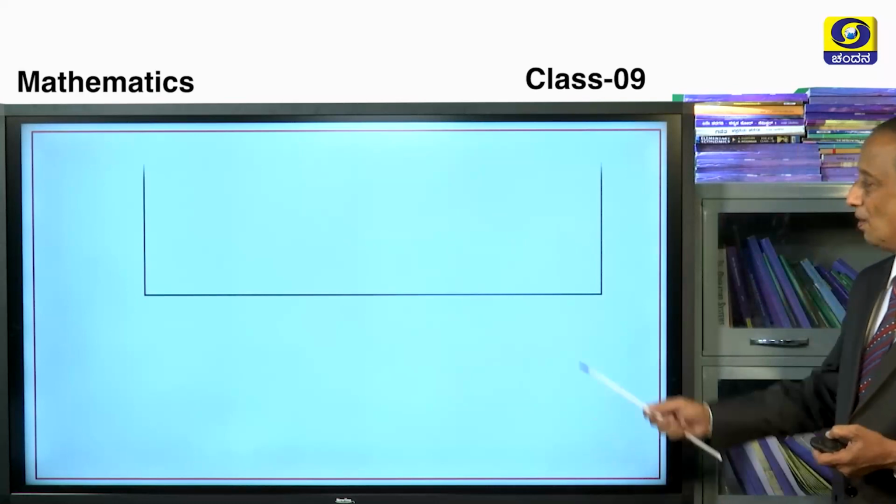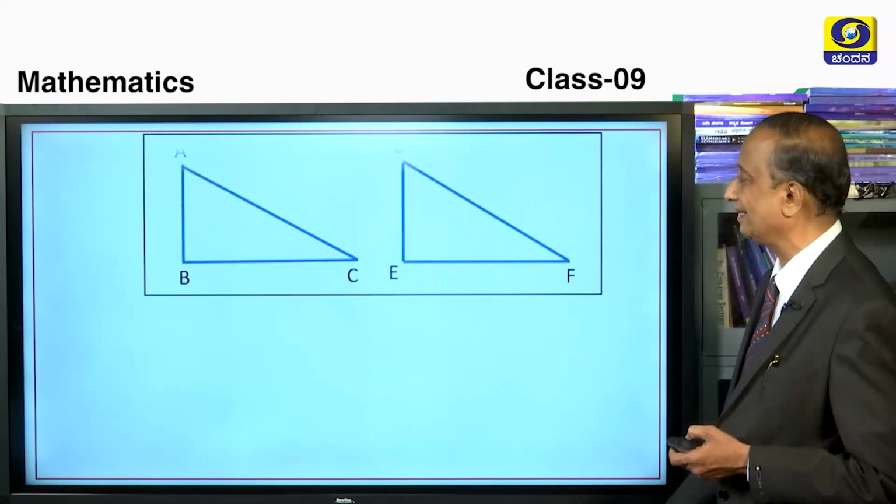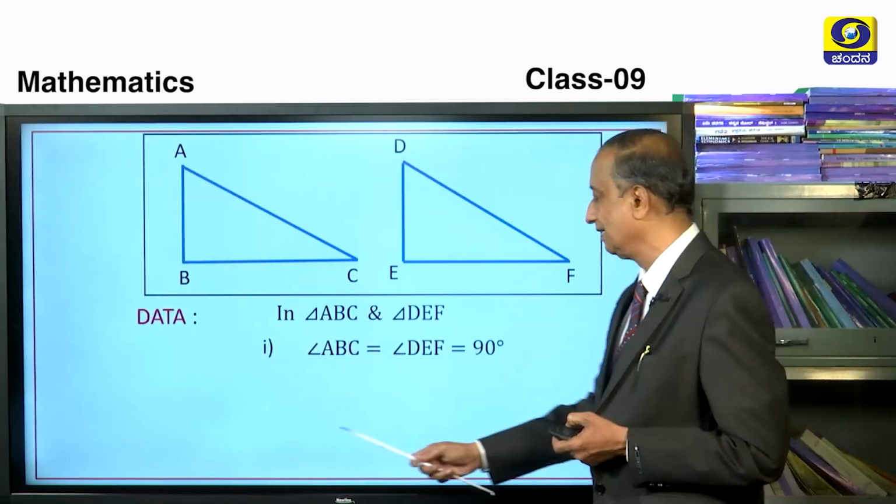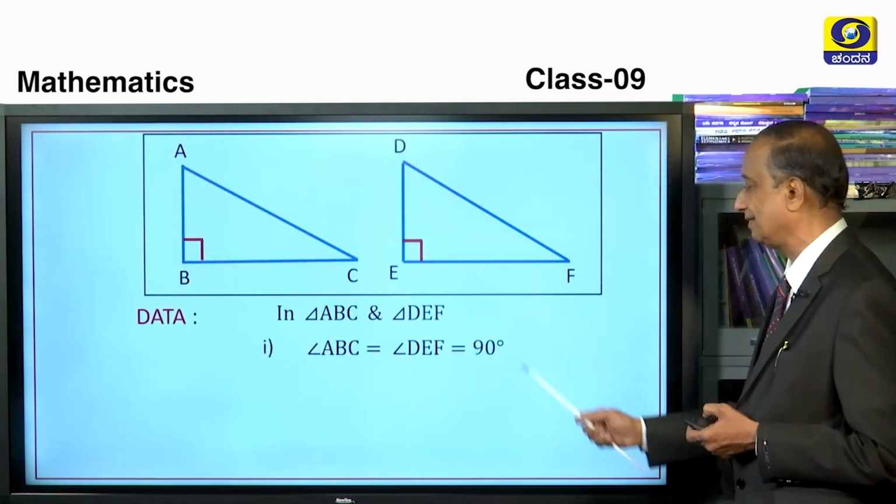Now, this is the figure. In order to understand this, here are two right triangles in which angle ABC is equal to angle DEF, which is equal to 90 degrees.